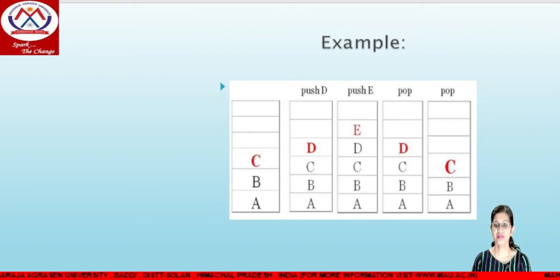Next, again we have the pop operation. Now we have to delete the item D, meaning we have to pop our element. So simply by deleting the element, by freeing the memory location, we can decrement our top variable. So now top is at location 2. So this is all about the stack, where we can use push and we can use pop.